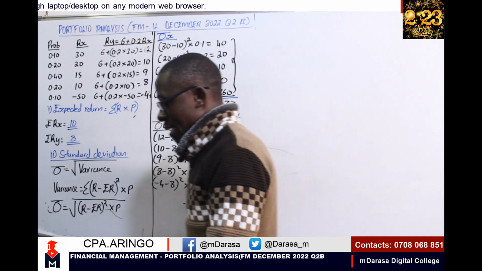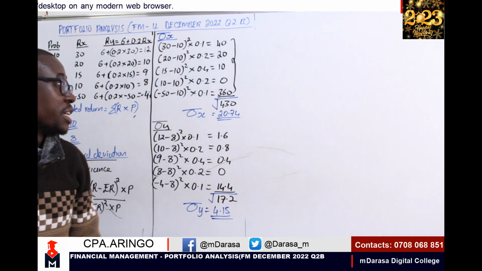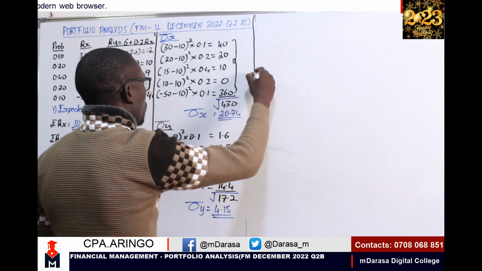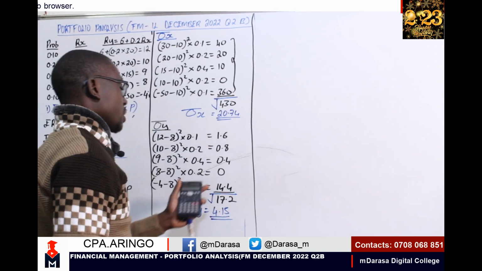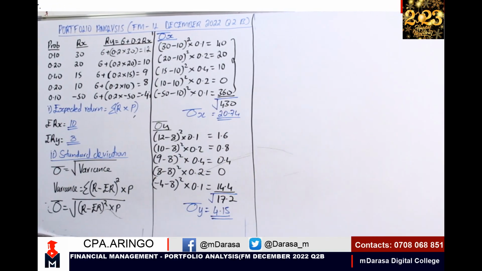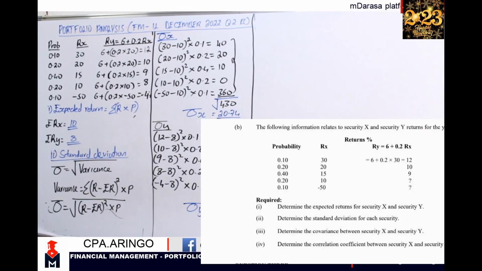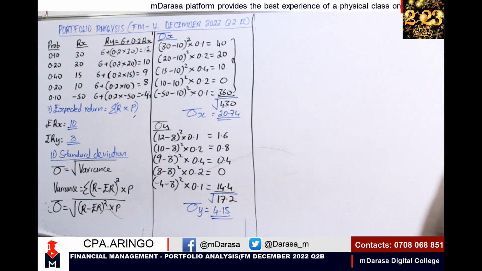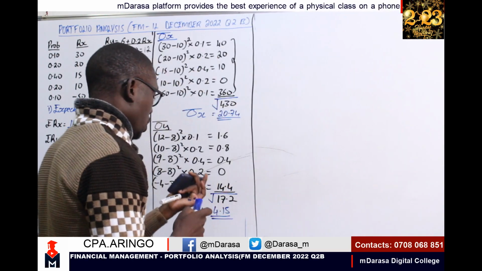So once you're done with that, we proceed. We see what else the examiner wanted us to determine. In our question here, the next item that the examiner wanted us to do was to determine the covariance between security X and security Y. Look at number 3. How will we go about that? That will be very easy.